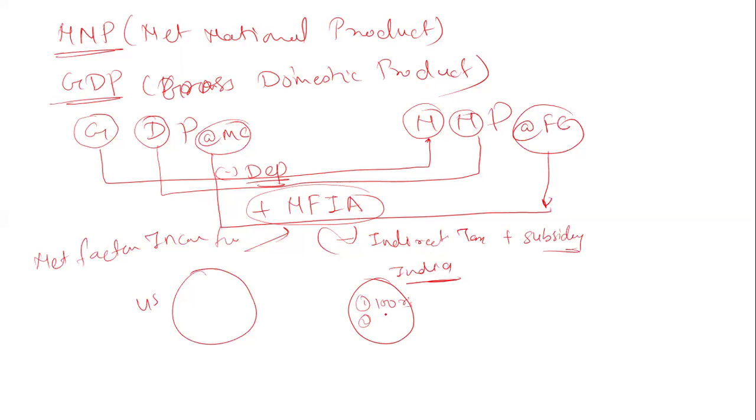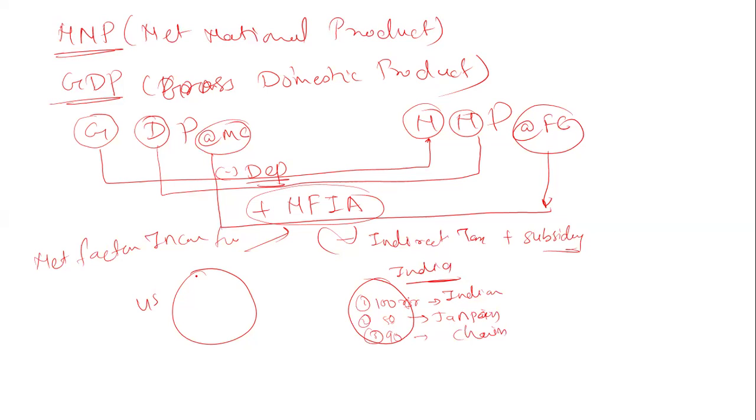And there is another company, a Japanese company, which earns suppose 50 crore. Another one I take is China, suppose 90 crore.